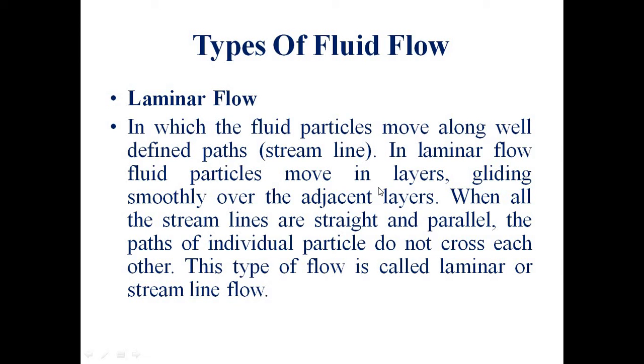Generally, these fluid particles move in layers, one layer gliding or sliding smoothly over the adjacent layer. That is what happens when liquid flows. When all the streamlines are straight and parallel, the paths of individual particles, that means streamlines, do not cross each other. This type of flow is called laminar or streamline flow. In laminar flow, the streamlines are straight and parallel, and they do not cross each other.